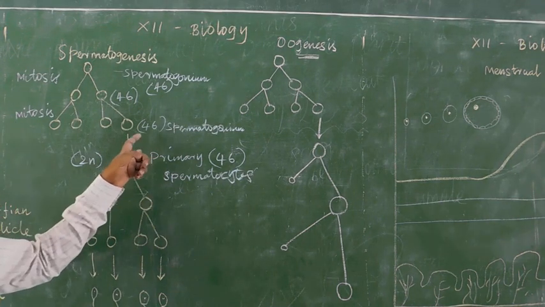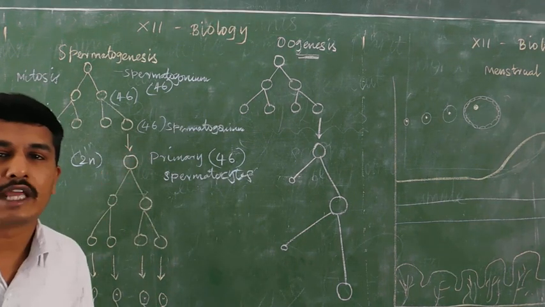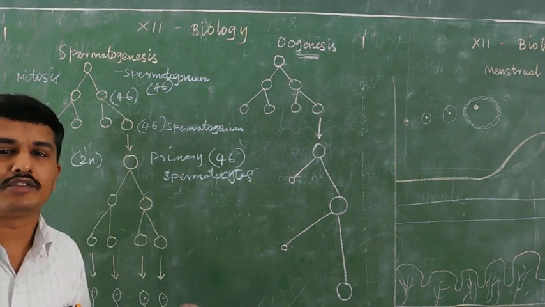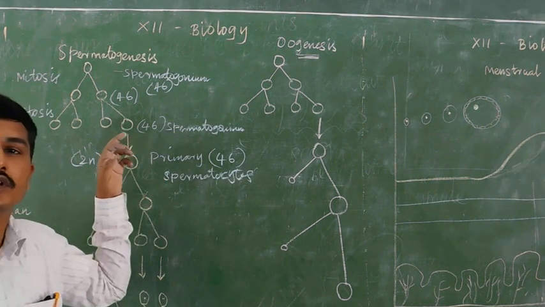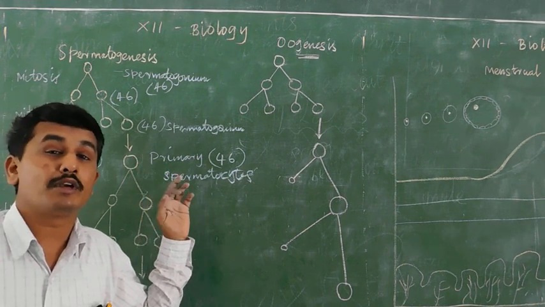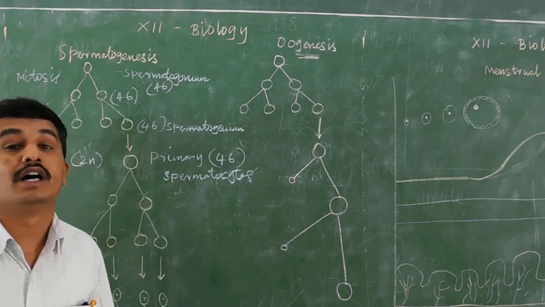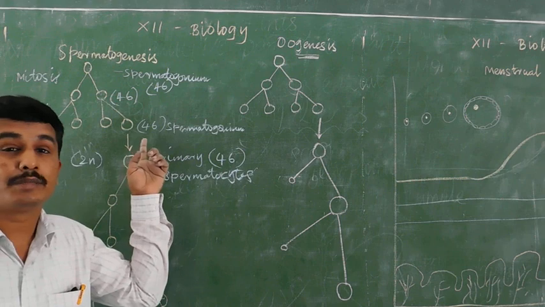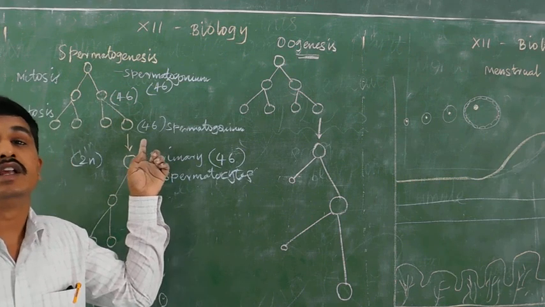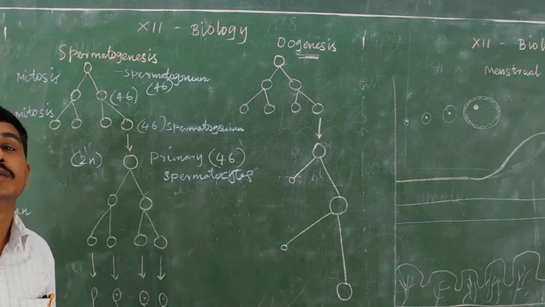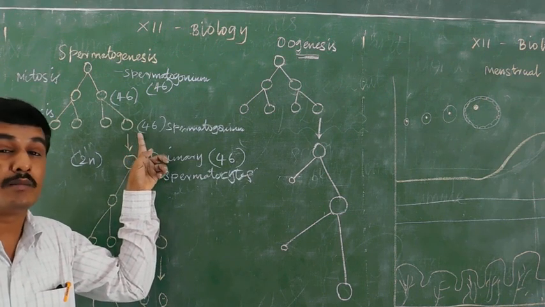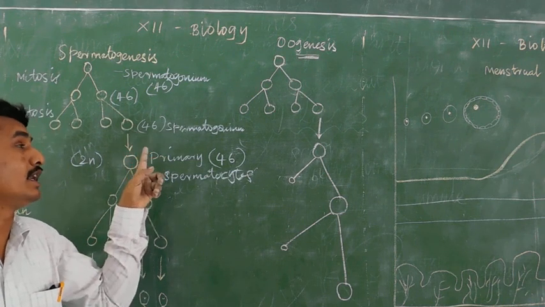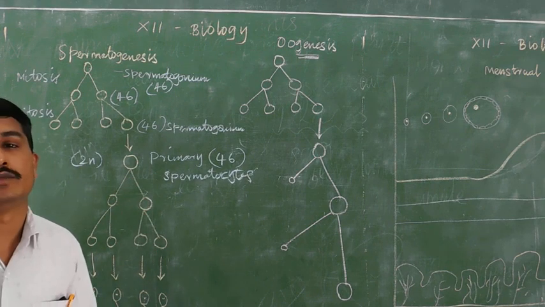Now, what is the difference between spermatogonium and primary spermatocytes? Both have 46 chromosomes only. The difference is that many spermatogonia are present in the testis, but only some of them develop into sperm. Only that some of the spermatogonia are known as primary spermatocytes.